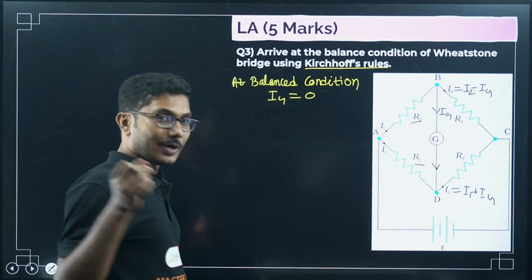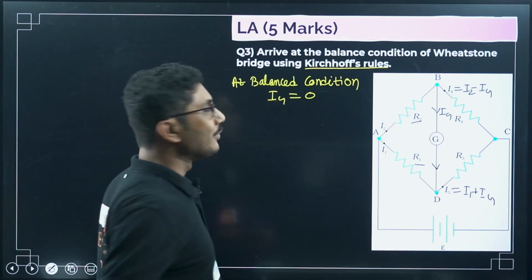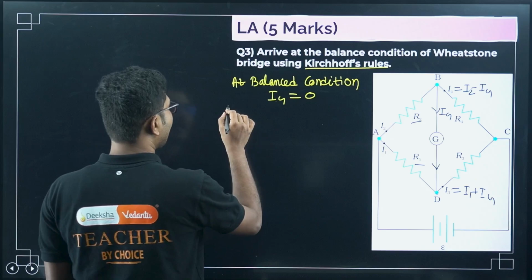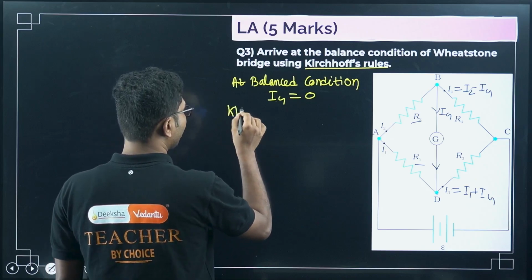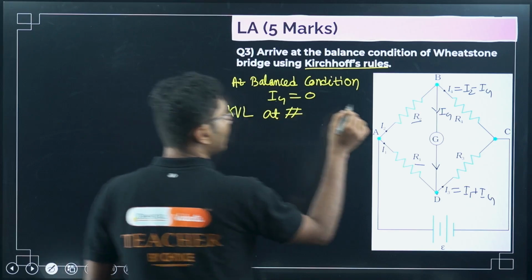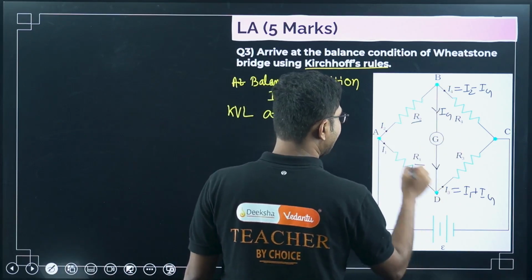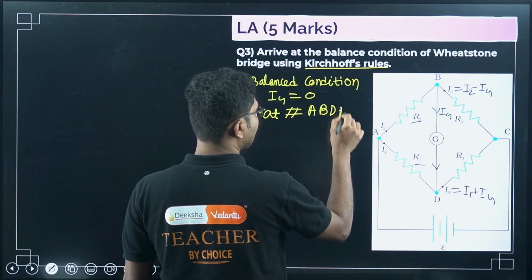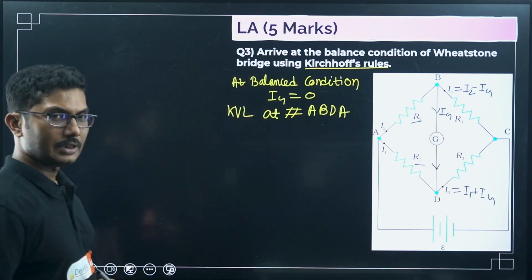That is what is important. First we will apply Kirchhoff's voltage law, KVL, or Kirchhoff's loop rule, at loop ABDA. This is the first loop.